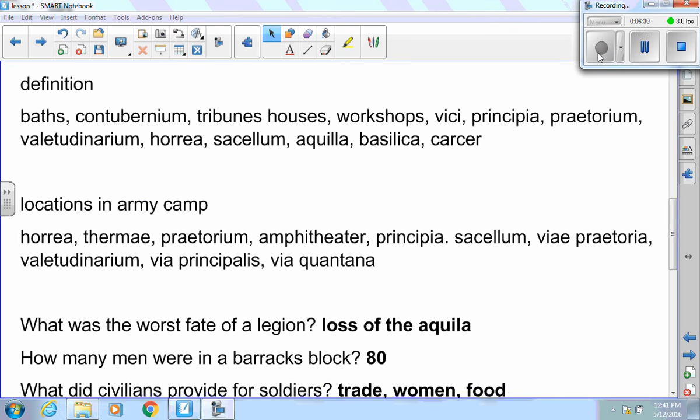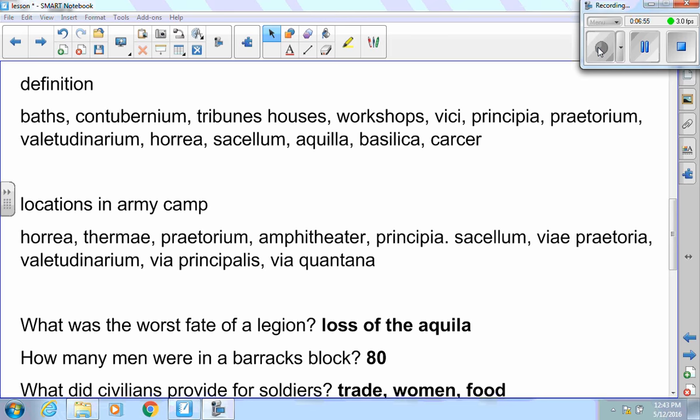What do you think would happen in the baths of the soldiers? Mr. Siegfried. It was much like a civilian bath in a town, just like the military fort is much like, in many ways, like its own little town. So in the baths, the soldiers... Okay, that's good. They just cleaned up. Thank you.